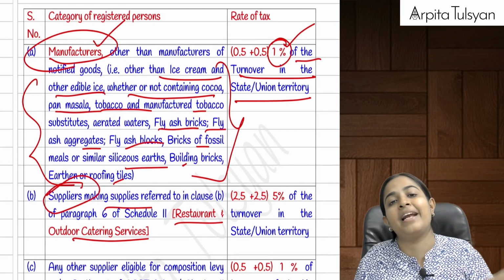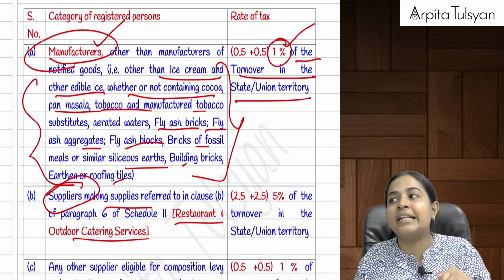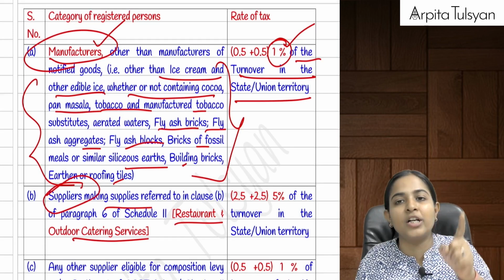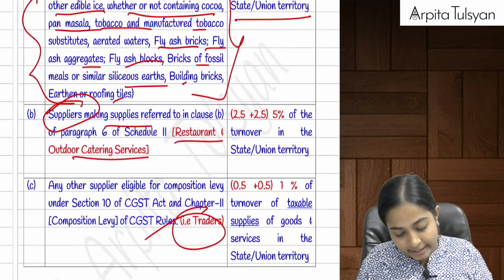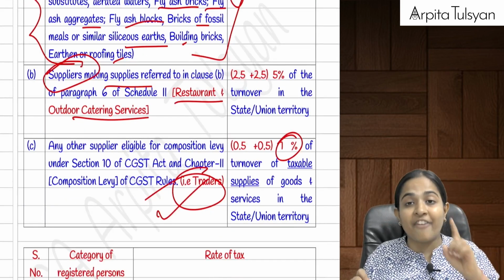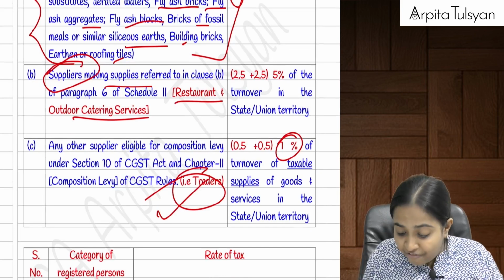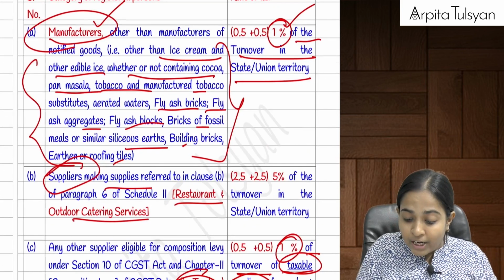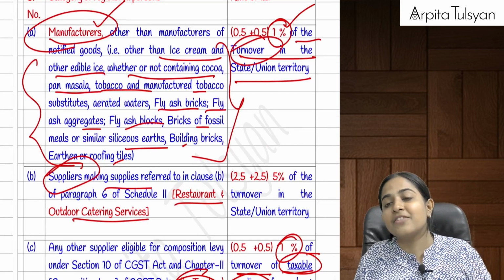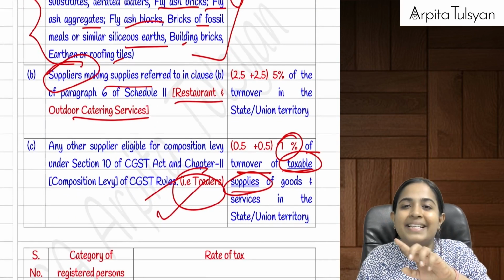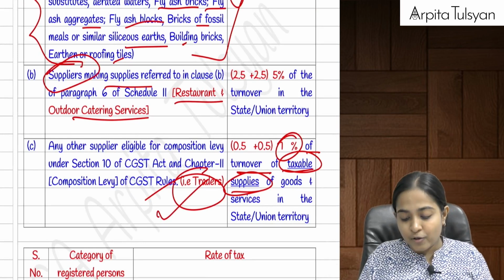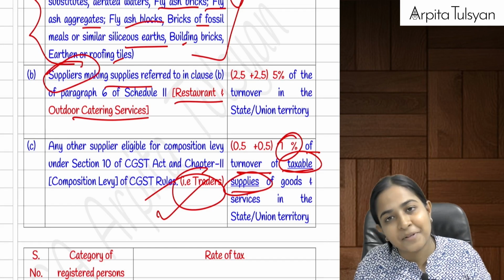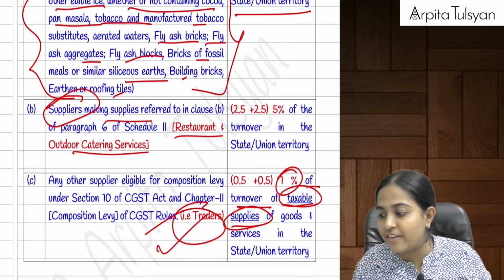So, if you are an eligible manufacturer, in the current year you can opt for the composition scheme, and the tax that you will be paying is equal to 1% of the total turnover in that particular state or union territory. If you are a trader, the same 1% tax will be applicable, but 1% of the turnover of taxable supplies only. Above it was 1% of the turnover. Now it is 1% only of the taxable supply, meaning exempt supply will not be included here. So, can we say turnover got reduced? If turnover got reduced and the tax rate is only 1%, it is very, very beneficial.